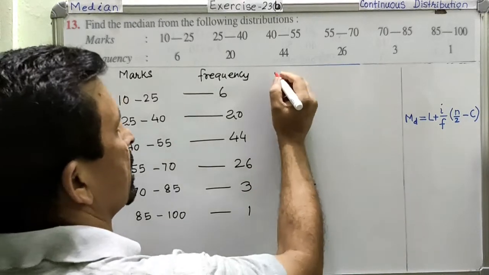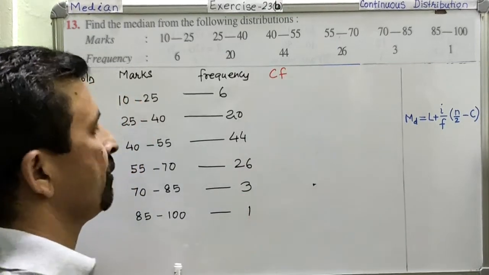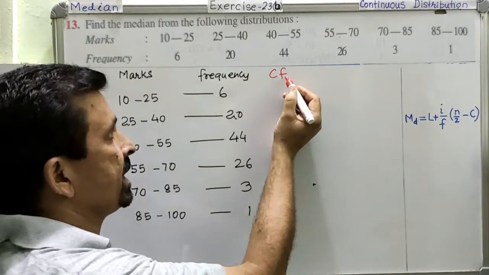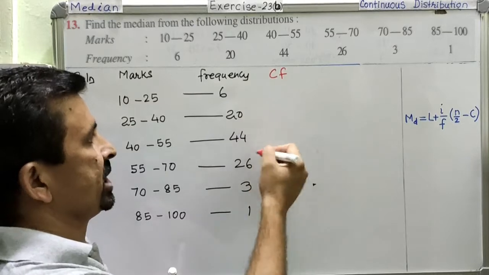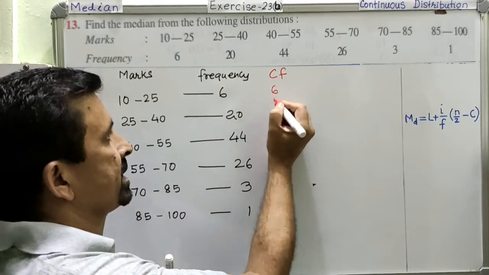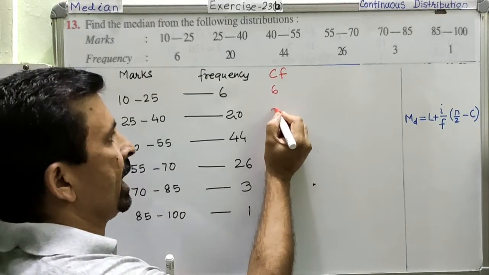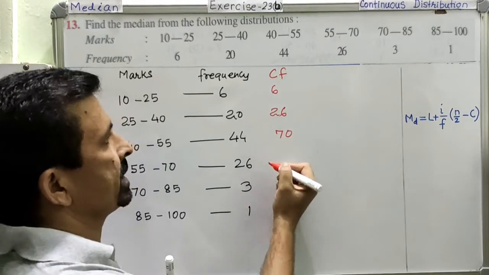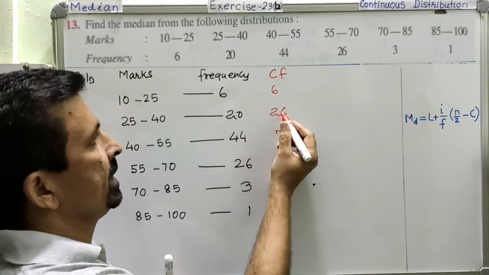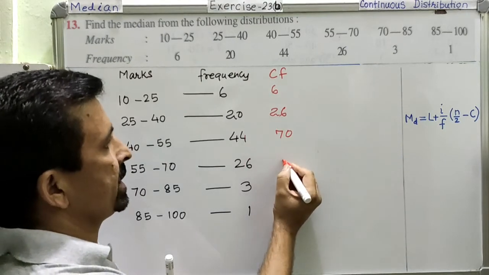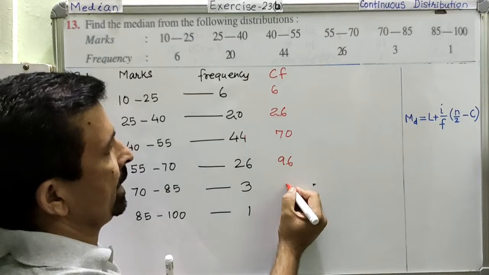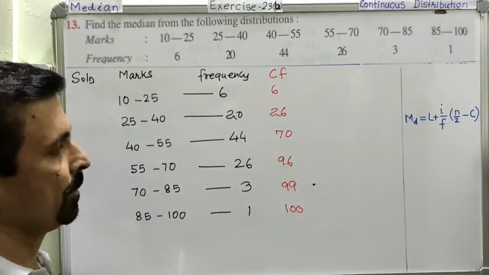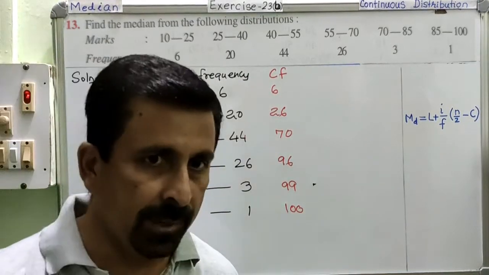The first thing that we have to do is find out the cumulative frequency column. We need to calculate the cumulative frequency. Once again, this is cumulative frequency. From the previous question you have already understood how to find the cumulative frequency. It is the sum of the frequencies till that stage. So first of all, the first cumulative frequency will be the same as the frequency. Then diagonally you can add 20, then 44 to get 70. Right? If I make any calculation mistake, please correct me. Then 96. Then 99. And then 100. So this is your cumulative frequency.